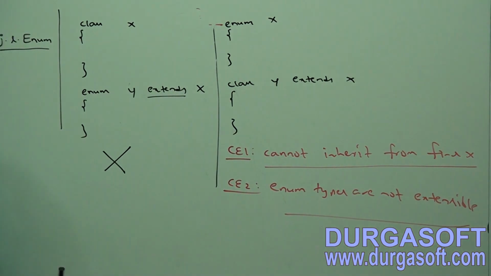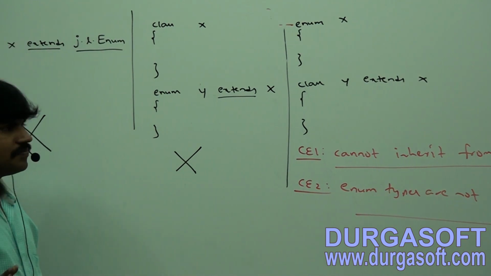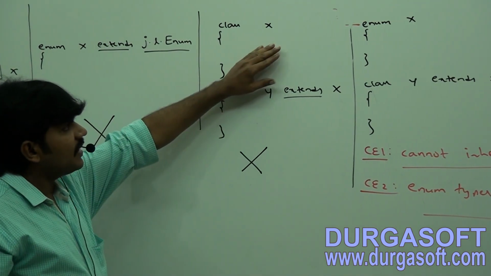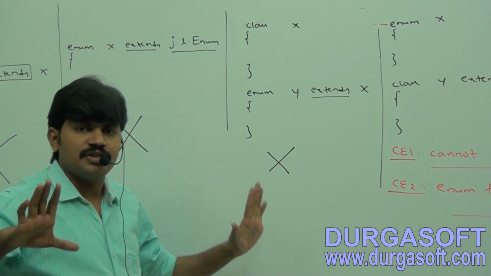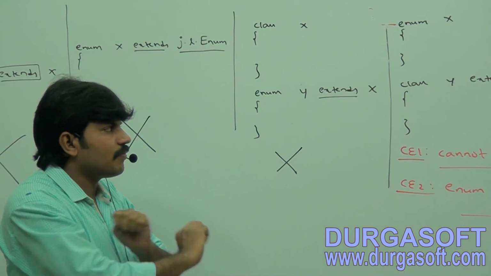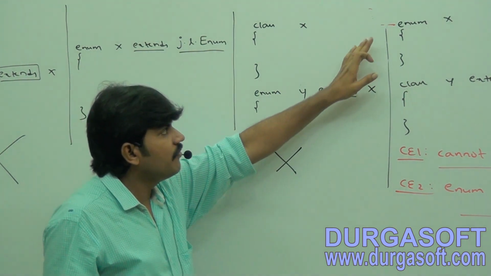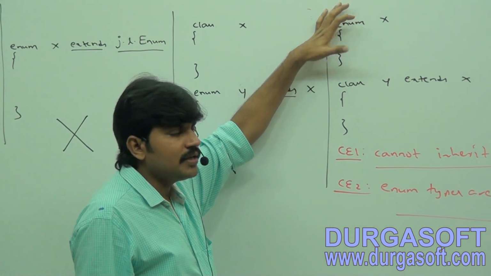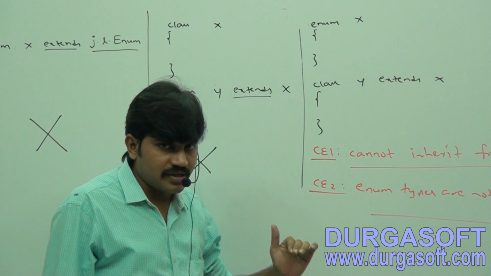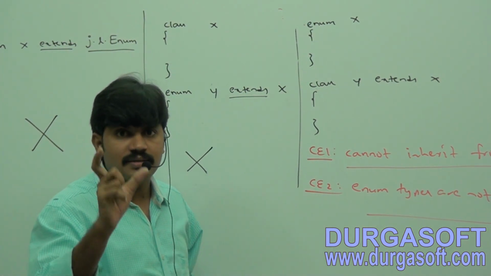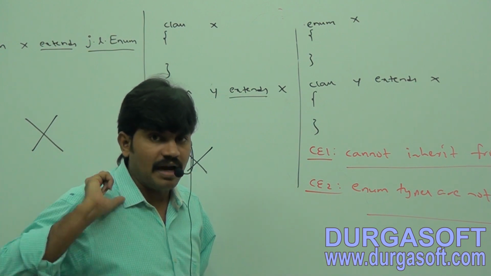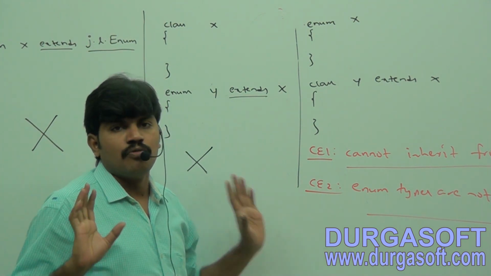Are you getting the point, right? So every enum in Java is a direct child class of java.lang.Enum. That's why the extends terminology we can't apply for enum. Next, every enum is always final. That's why creating a child class or creating a child enum is not applicable. The extends keyword is a banned, restricted keyword for enum, we can't use it.